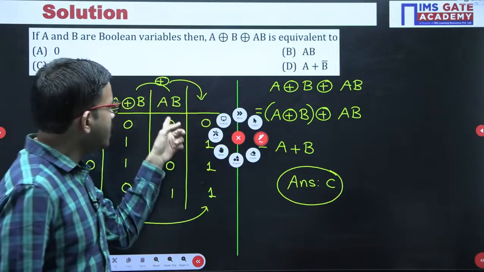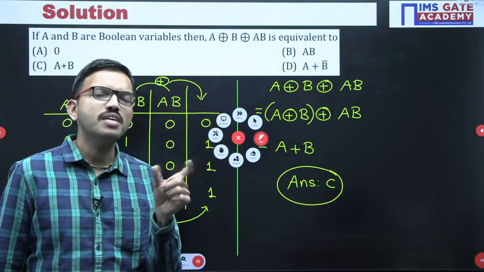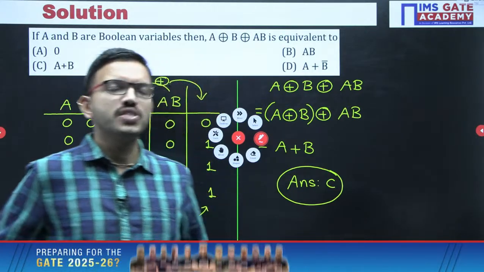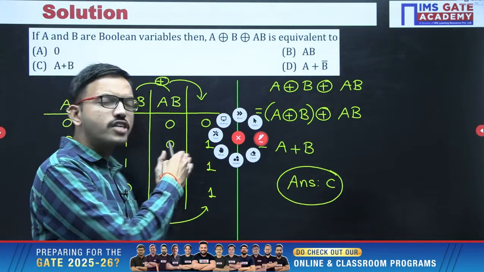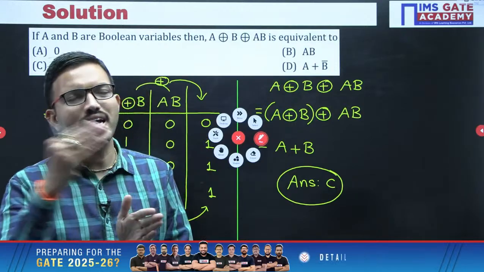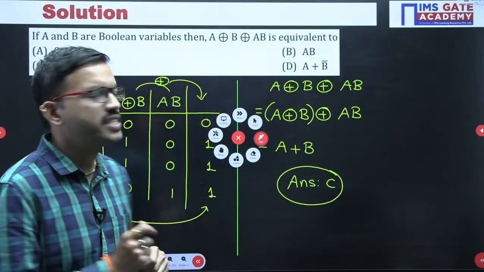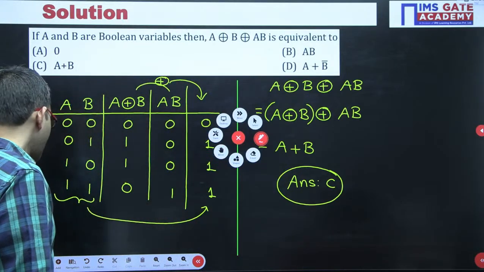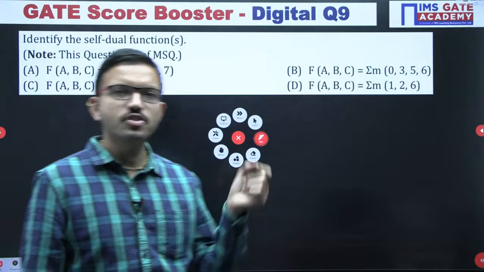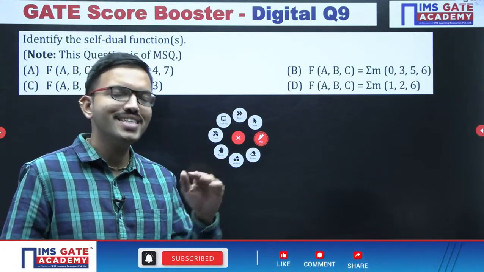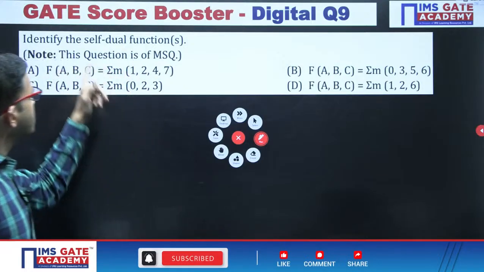Whether A and B and A plus B are the same or different? Both are different. So after applying dual, in the majority of cases the original function and the dual function are different. But in a few cases the original function and the dual function will both be the same. If that is so, then that function is its own dual.